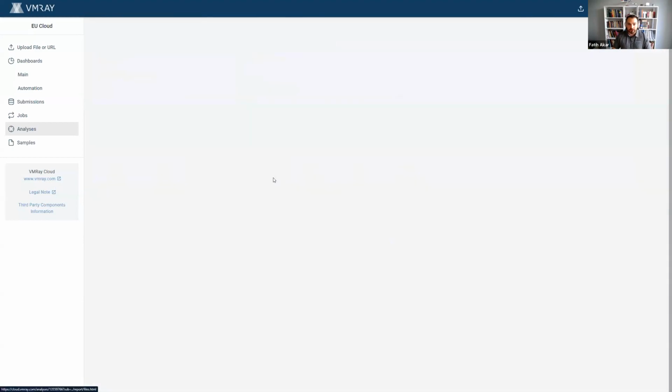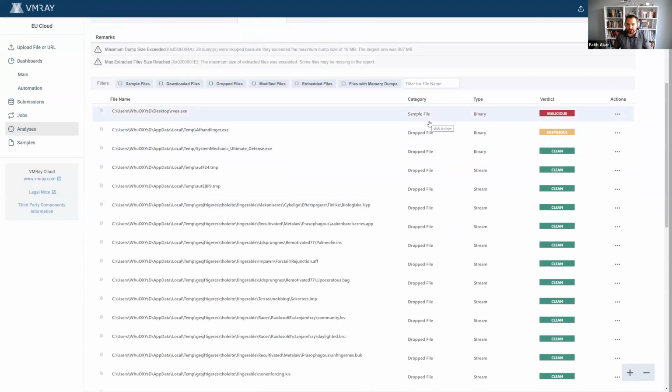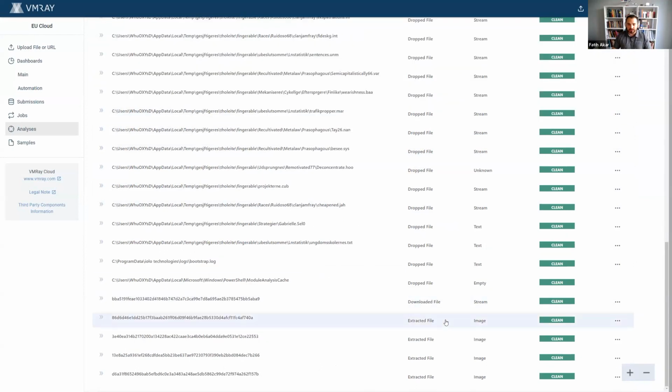And going to the files tab, we have all of the files, that is the original sample file, the dropped files, as well as here we have the extracted files and downloaded files, and we do the differentiation because, again, all of these files that are coming from different places have a different weight in the way we score the VTIs and also the files themselves.